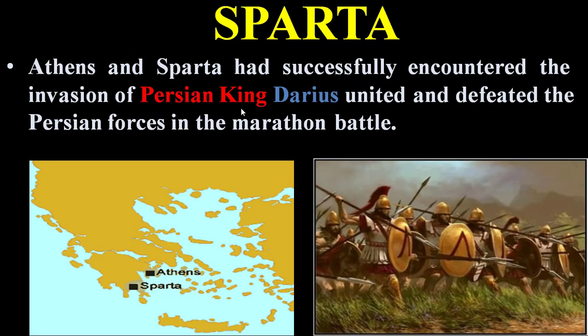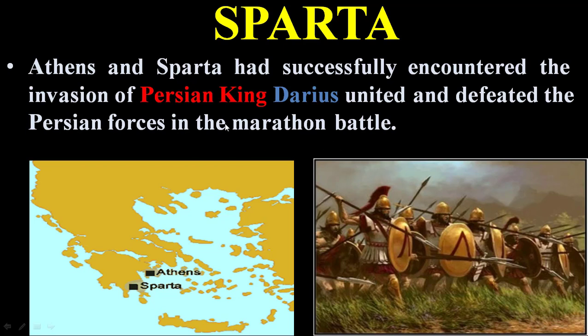Athens and Sparta united and successfully encountered the invasion of the Persian king Darius, defeating the Persian forces in the Marathon battle.